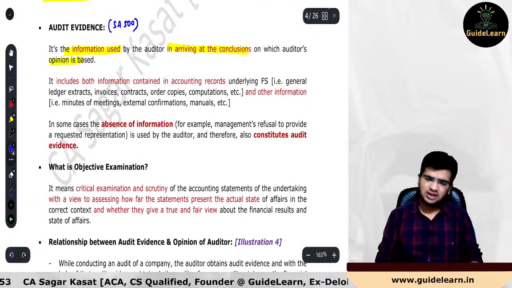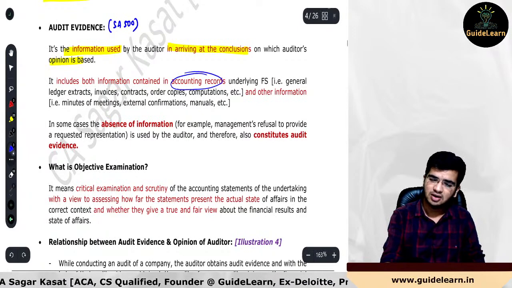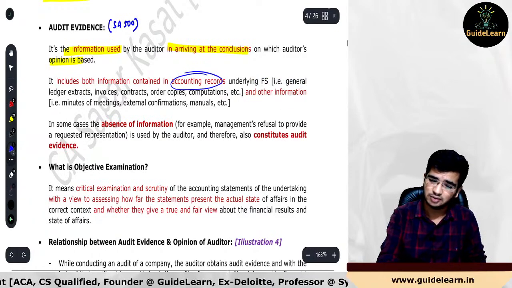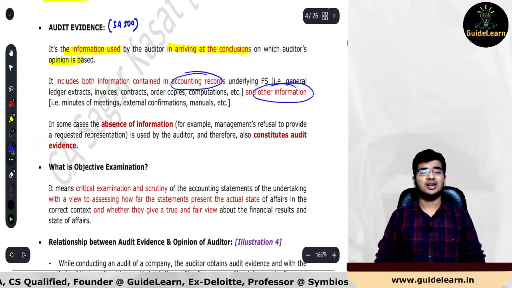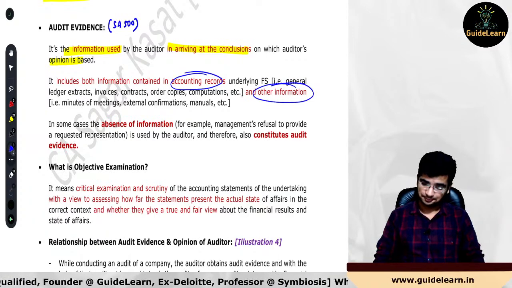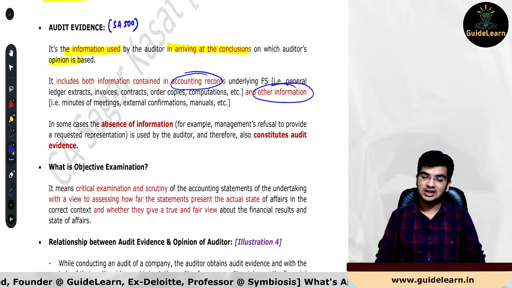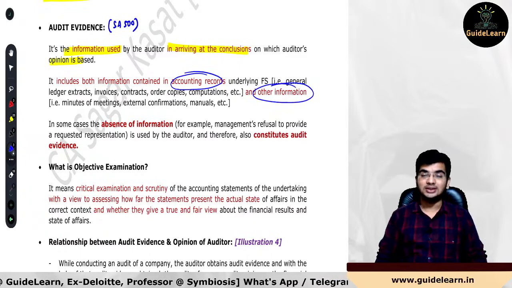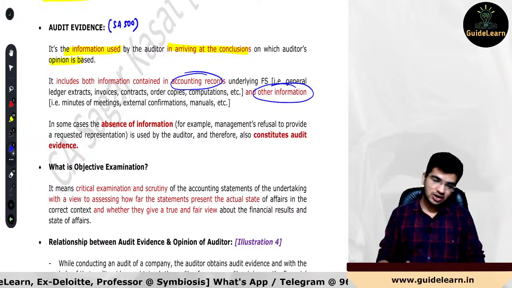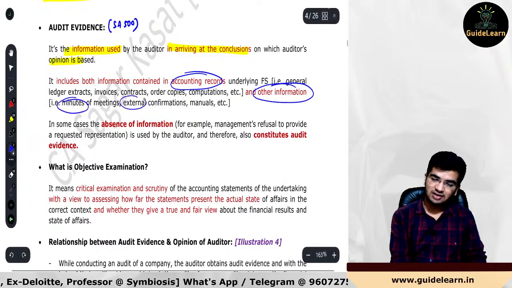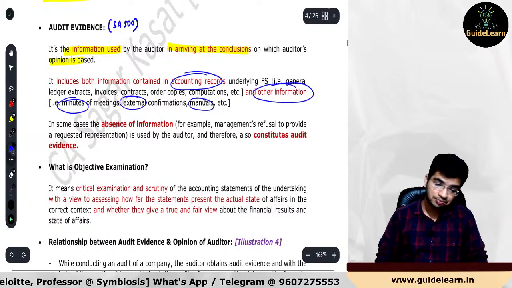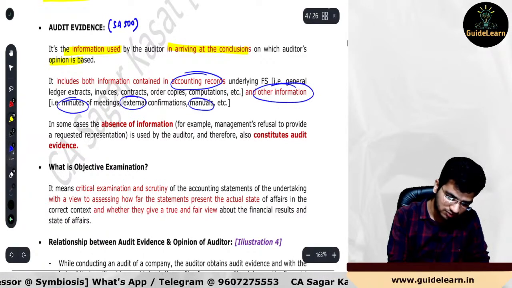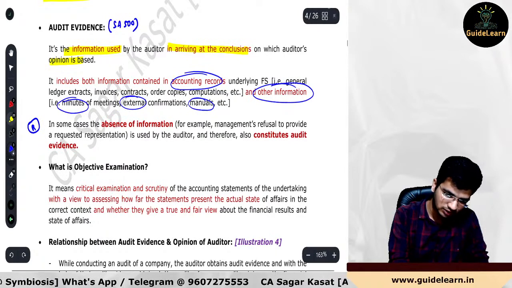It includes both accounting records as well as other information. Accounting records, you know the examples: general ledger extracts, invoices, contracts, order copies, computations, everything. Sorry, computations, not confirmations. Confirmations is the external one. Other information includes minutes of meetings, external confirmations, manuals, etc. Okay. Now, very important thing. In some cases, this could be an important one for your examination. Mark this one as a revision point.